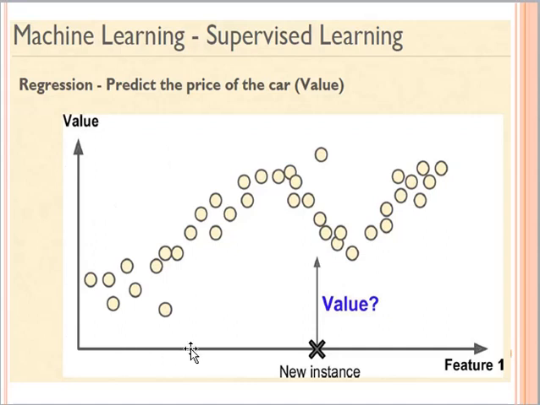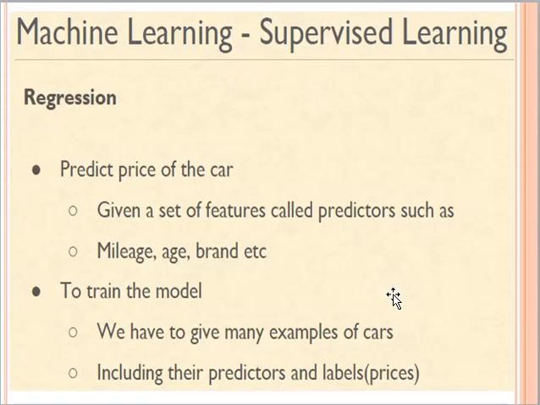If I want to determine the value of an unknown instance, for example here I have a new instance, then I can look into this regression graph, and with the help of this regression graph I can find the value of this new instance, right? So this was a very generalized explanation of a regression problem.